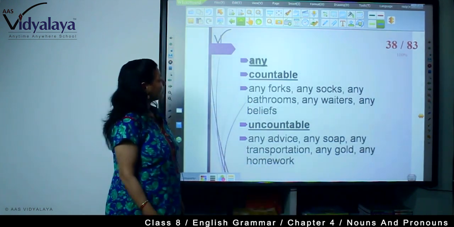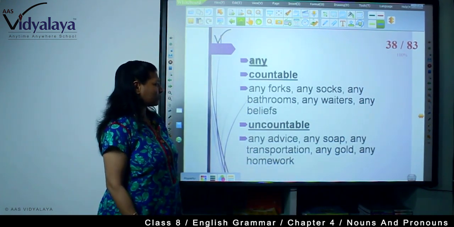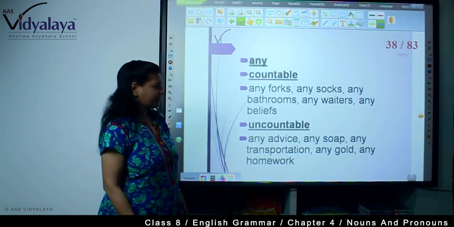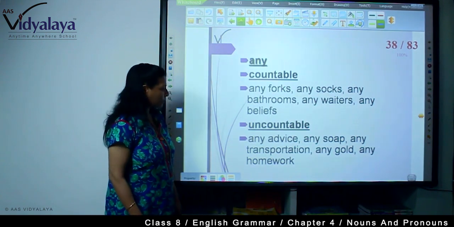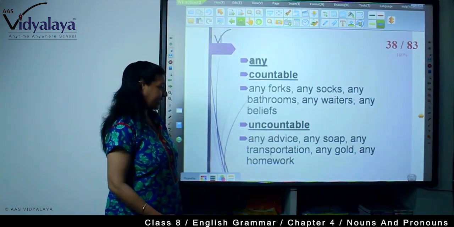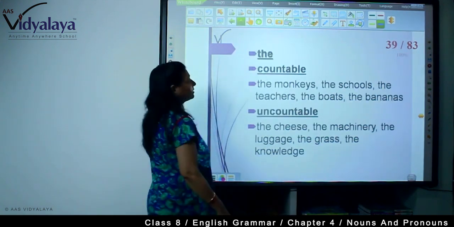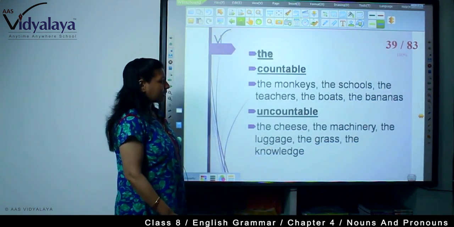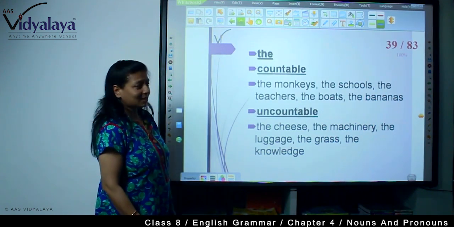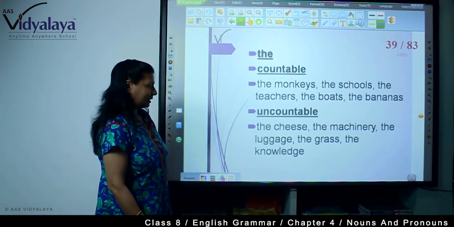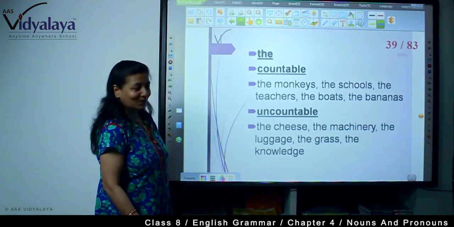Now any, countable: any fox, any socks, any bathrooms, any waiters, any beliefs. And uncountable: any advice, any soap, any transportation, any gold, any homework. The, countable: the monkeys, the schools, the teachers, the boats, the bananas. Uncountable: the cheese, the machinery, the luggage, the grass, the knowledge.